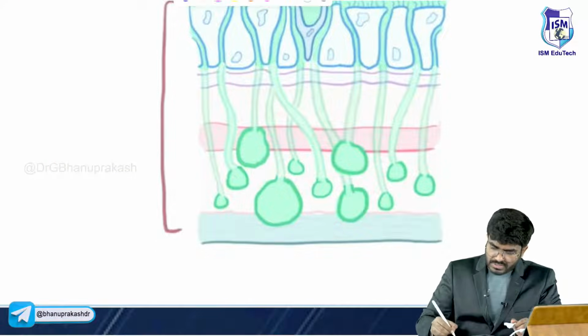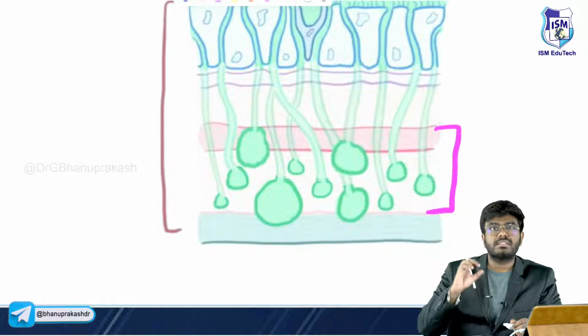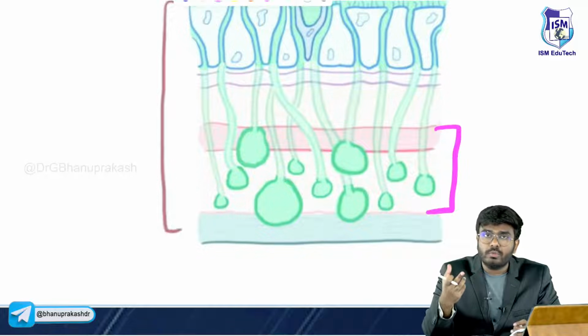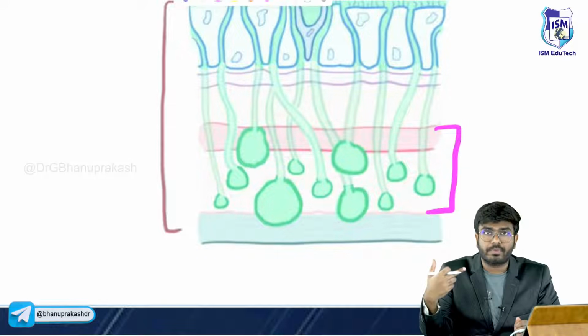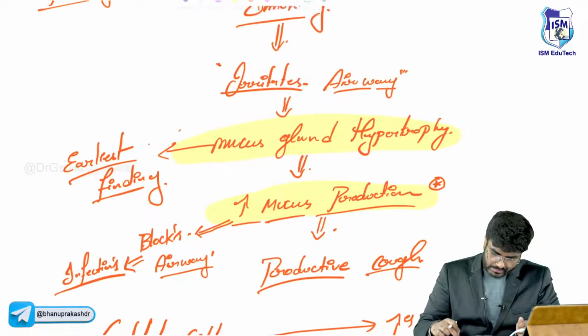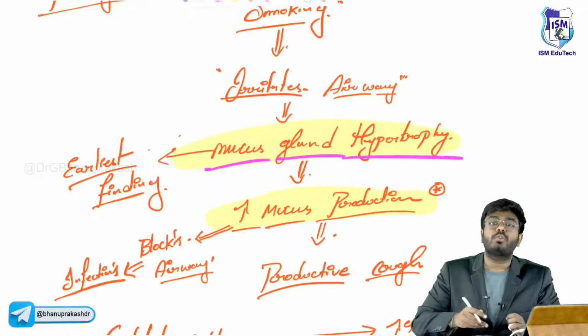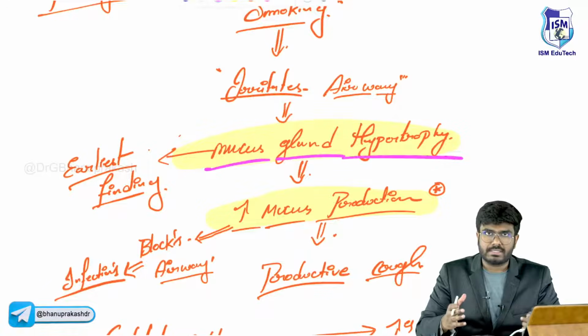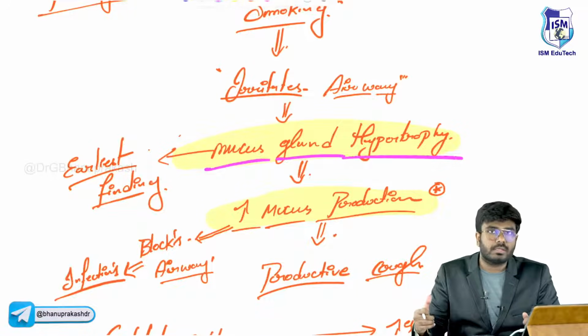Why? Look here. What is the thickness of the glands? The thickness of the glands is increasing. Why? I have told you, goblet cell hyperplasia. In chronic bronchitis, what I have discussed? Mucus gland hypertrophy. Mucus glands are becoming bigger in size. Even hyperplasia will occur, more number of mucus producing glands. More mucus, productive cough.